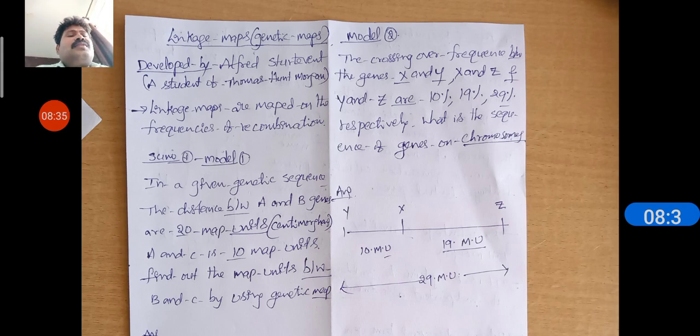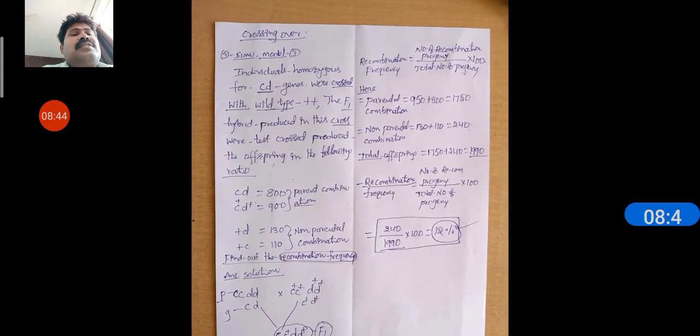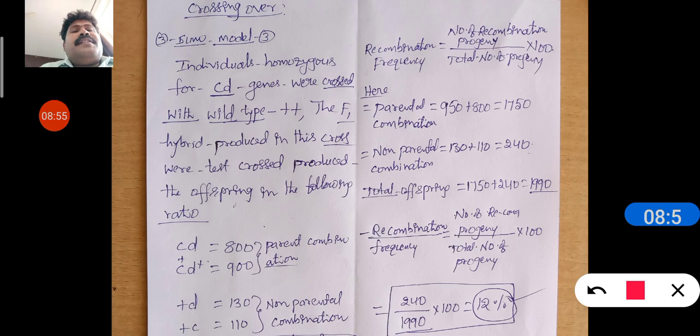Next is another problem on crossing over sums. Model number 3, crossing over. Now I am reading that some individuals homozygous for the c and d genes were crossed with the wild type, c plus d plus. The F1 hybrids produced in this cross were test crossed and produced offspring in the following ratio. You understood? This is only a sum.